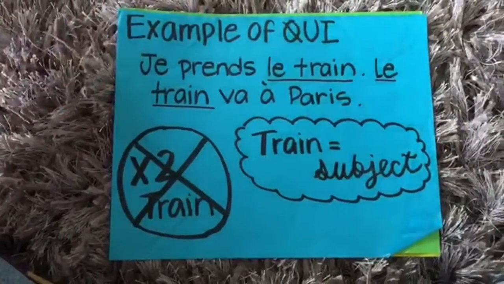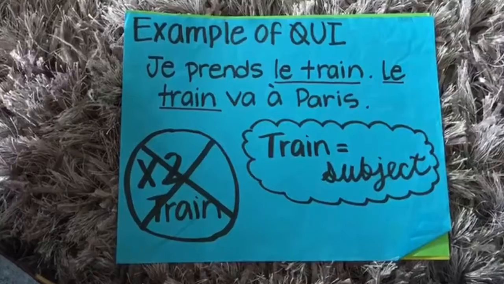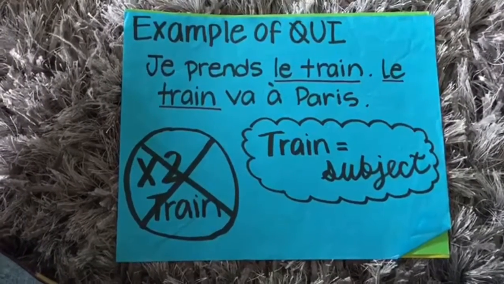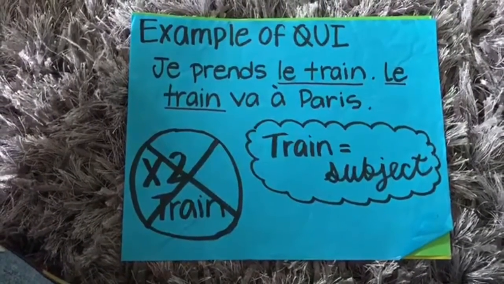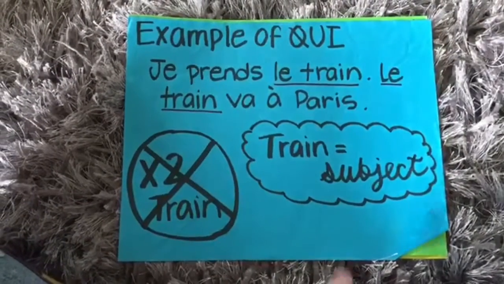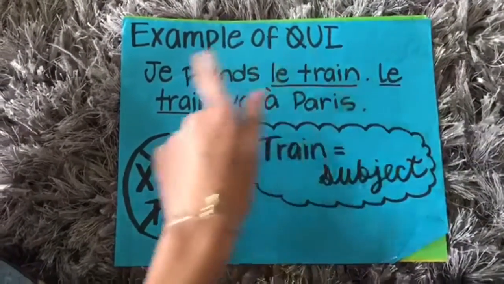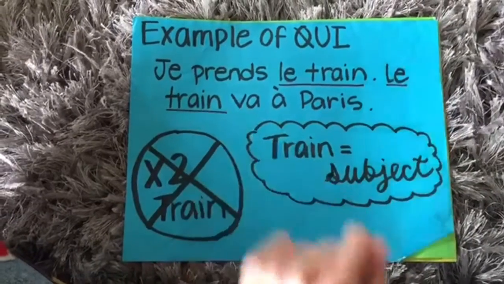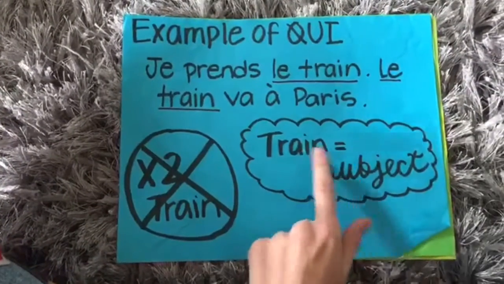Here's an example using qui. Je prends le train, le train va à Paris. Here, we're trying to avoid using le train 2 times, and we will focus only on the second one, le train. In that sentence, le train is the subject.